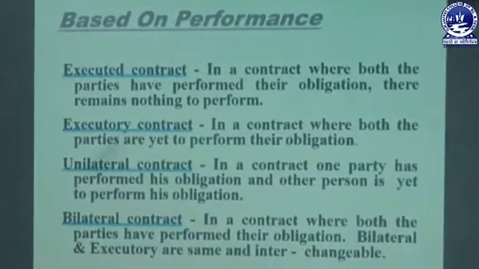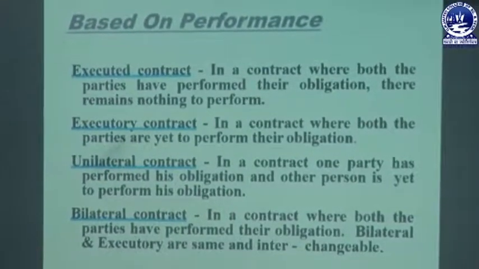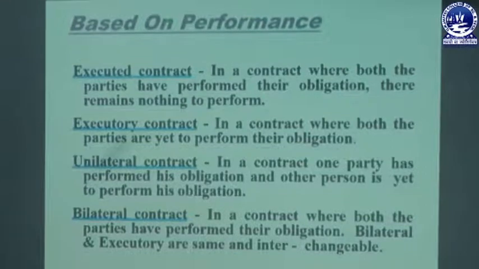Then the last part is based on performance. One is executed, which means a completed contract. In a contract where both the parties have performed their obligation, there remains nothing to perform. Both parties have completed everything, so there is nothing to do by either party. That means that is a completed contract.